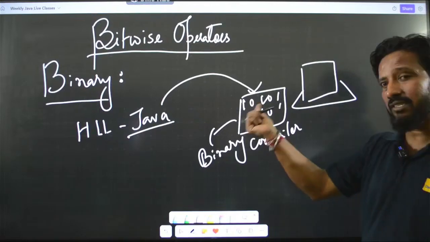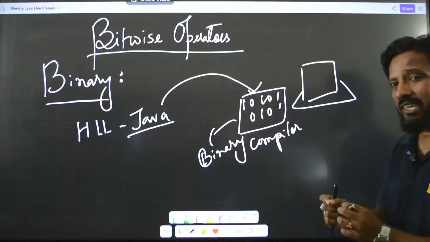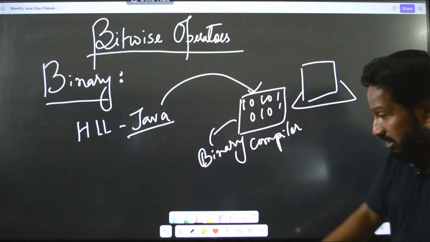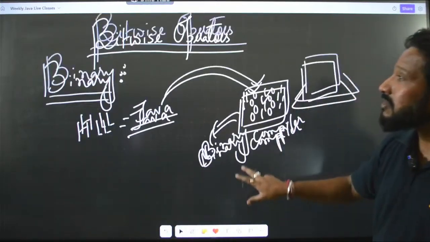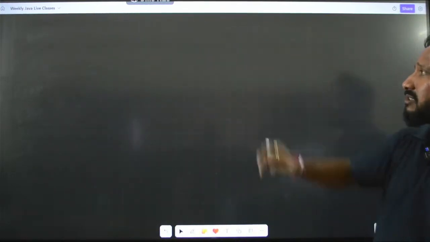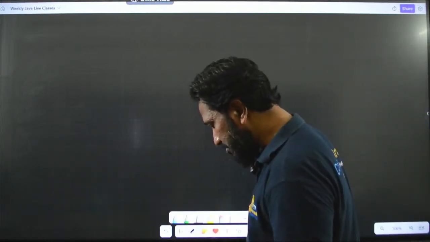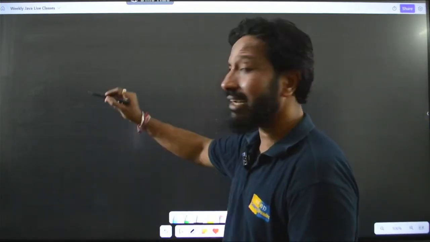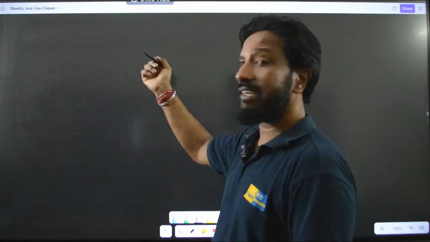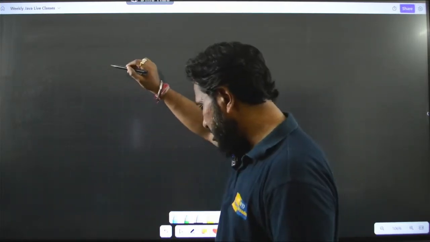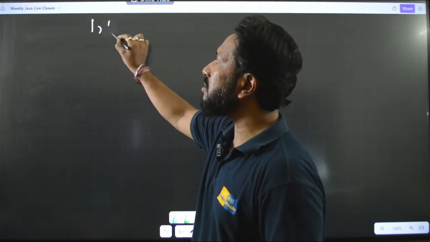Then how do you understand this? There is a very simple trick to understand binary. I will tell every single trick in this session. Let us try to understand what is binary language first. I will tell you this secret to understand and remember binary. First of all, binary has 2 digits, that is 1 and 0.